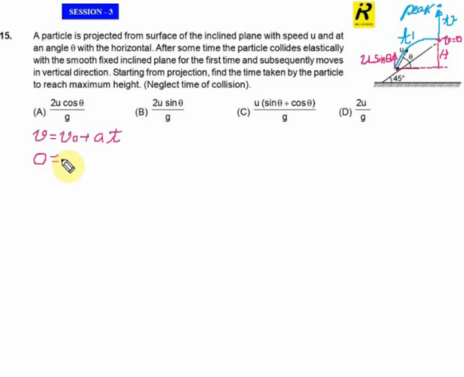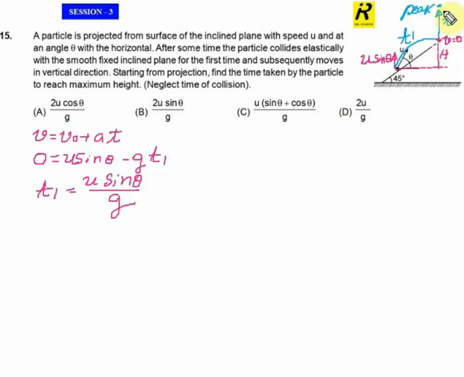That is equal to the initial vertical velocity u sine theta minus g, the acceleration due to gravity, times time t1. So t1 is equal to u sine theta divided by g. That much we can do for the projectile motion.